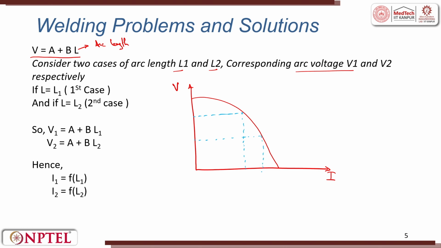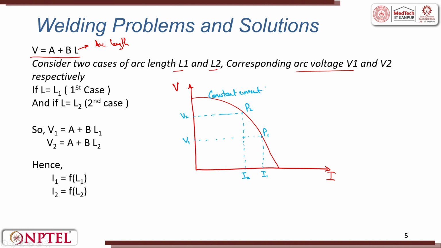I will name this I1, and here I have V1 correspondingly, and this point I will say is P1. Another point P2, corresponding voltage is V2, corresponding current is I2. If L = L1 is the first case and L = L2 is the second case, this is the arc length that is there. This is constant current power supply.